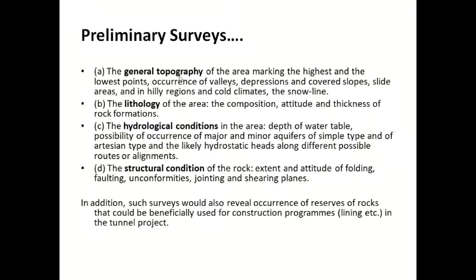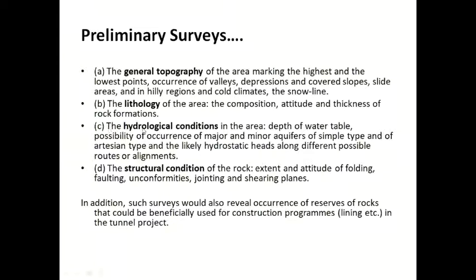We do the general topography, that is highest point and the lowest point. Occurrence of valley, where is the occurrence of valley? Depressions, covered slopes, where are the covered slopes? Sliding areas, whether sliding areas are there or not. Hilly region, cold climate, in the case of snow, ice, snow line. We find out general characteristics of lithology. What type of rocks are there? Superficial rocks, not below the ground. Their composition, attitude, thickness of rock formation.